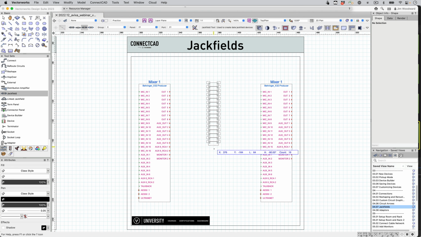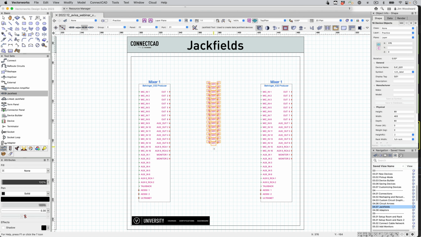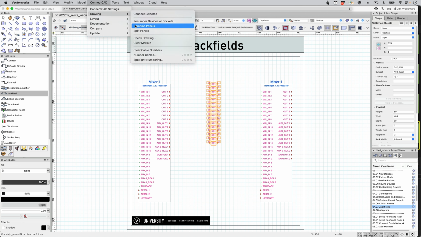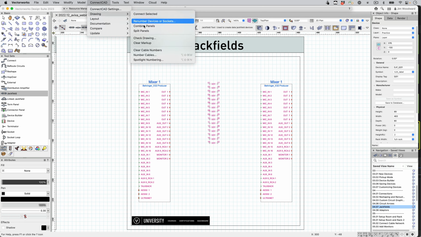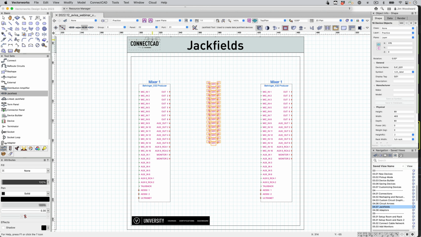We can insert these into circuits. We also have the ability to combine the panel or to split it up into individual. This allows us to be able to use the multi-connection tool.